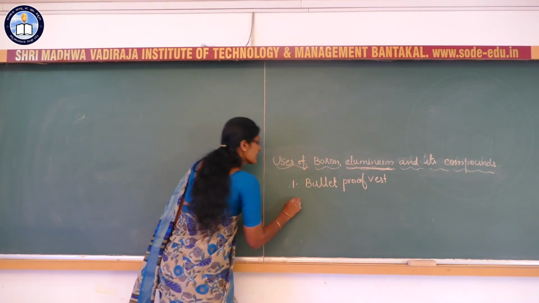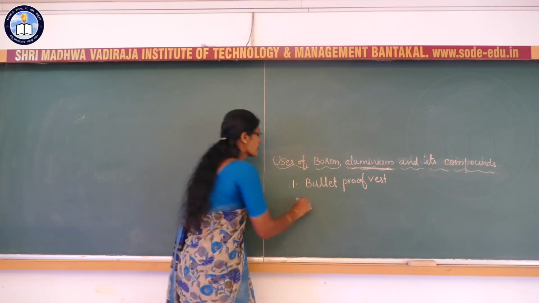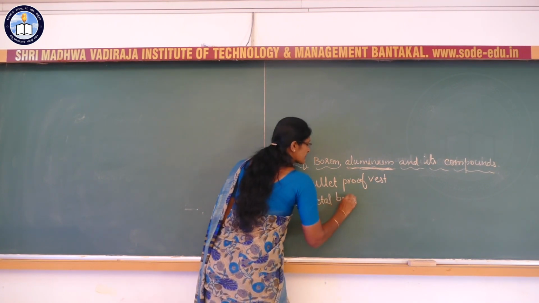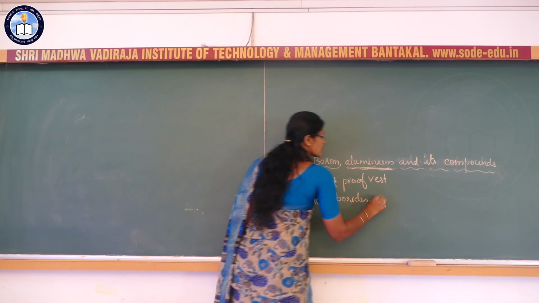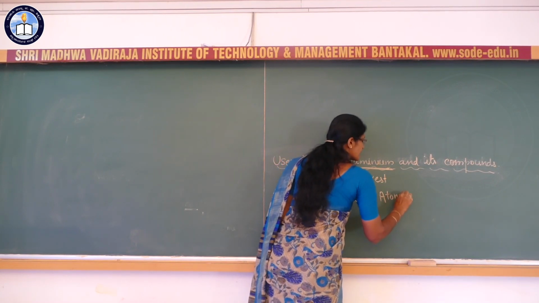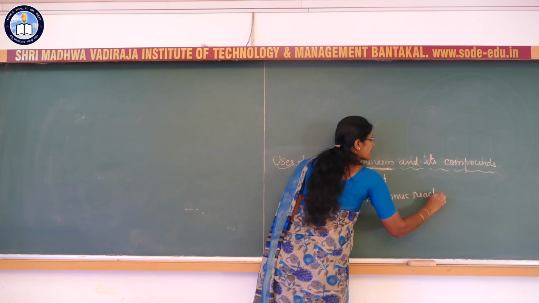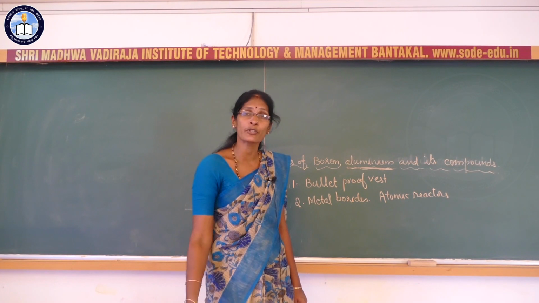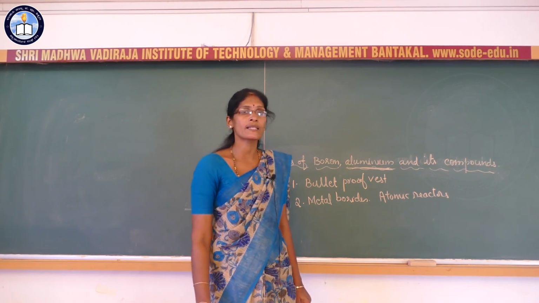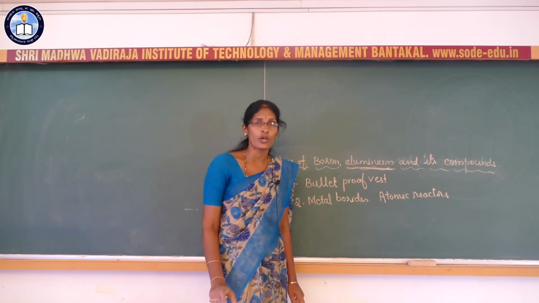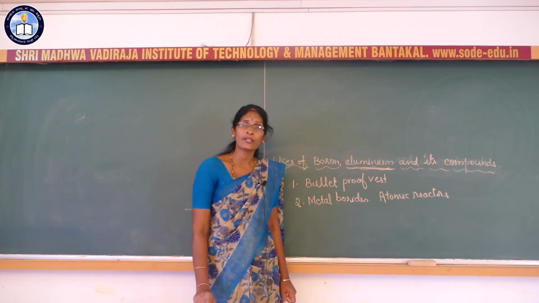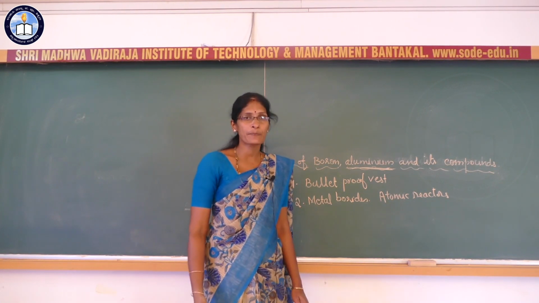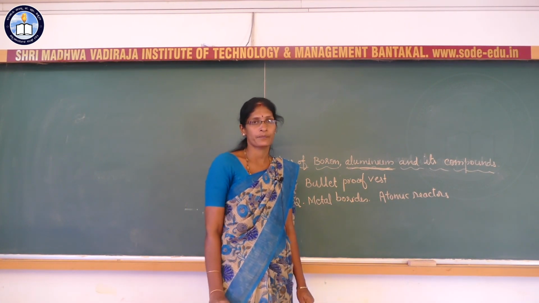Similarly, metal borides are used in atomic reactors as a protective shield, and also in control rods, because the boron 10 isotope absorbs neutrons.